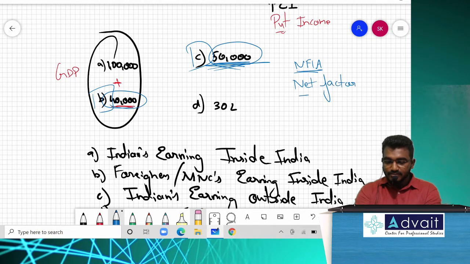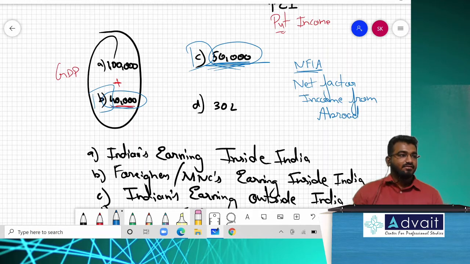Net factor income from abroad: factor incomes receivable from abroad minus factor incomes payable to abroad. So in short, 50,000 we need to receive, 40,000 we need to pay. So what is the net effect? 10,000 rupees. Acceptable? Sir, for 1 lakh rupees, if I add 10,000 rupees, what do I get?